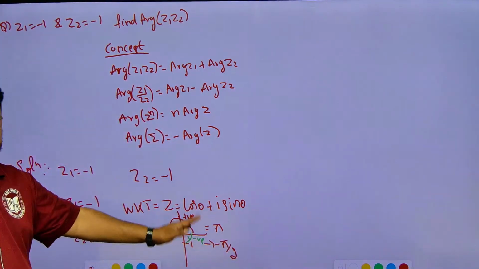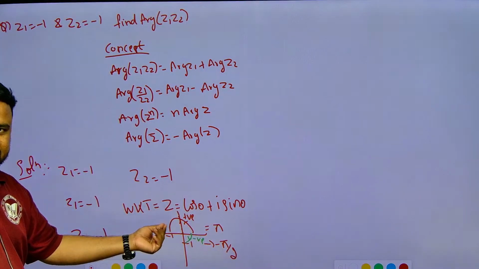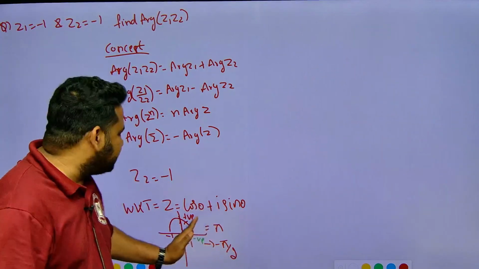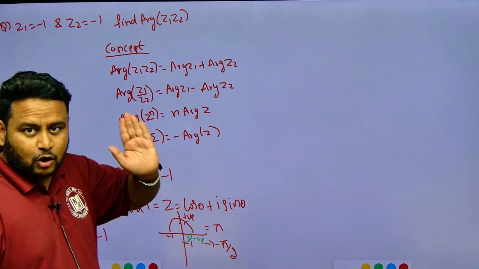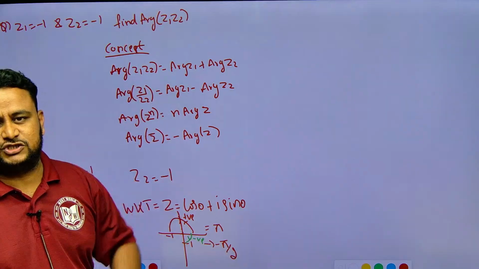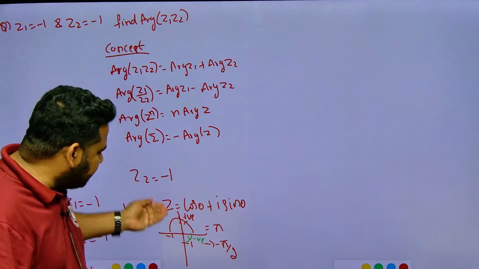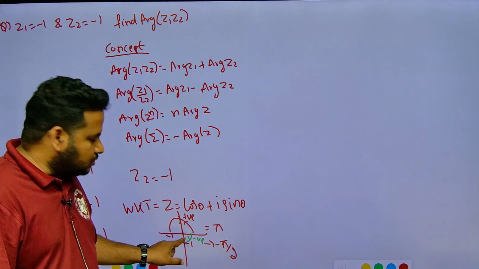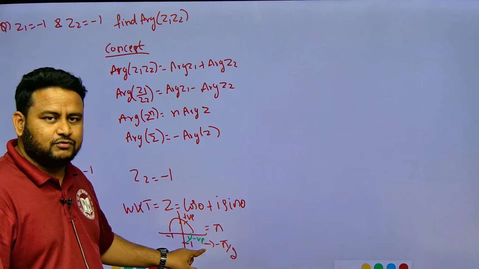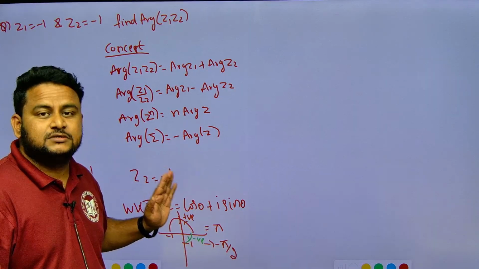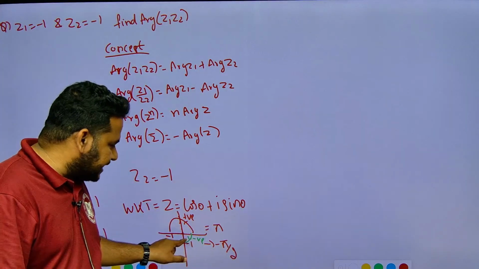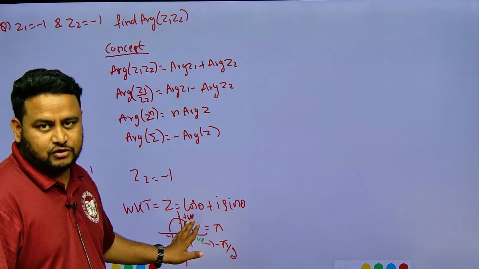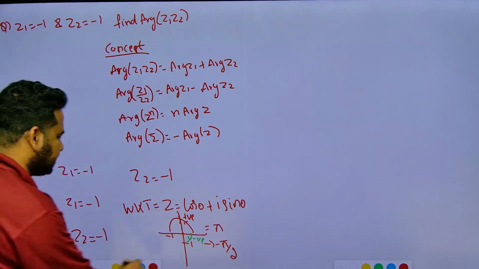Why is this? See, this angle is a straight angle, that is 180 degree, and you are coming anti-clockwise. So the angle will be positive pi, because angle measured anti-clockwise is taken as positive. Basics of angles and measurement. When it comes to clockwise, here you are going clockwise on the y axis, so it is negative. This angle is pi by 2, that is 90 degree, but it is minus 90 degree because we are taking it as clockwise. So Z2 will represent minus pi by 2.